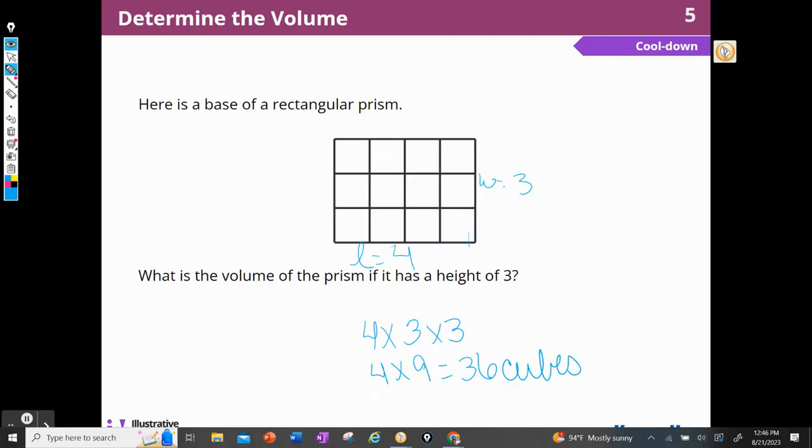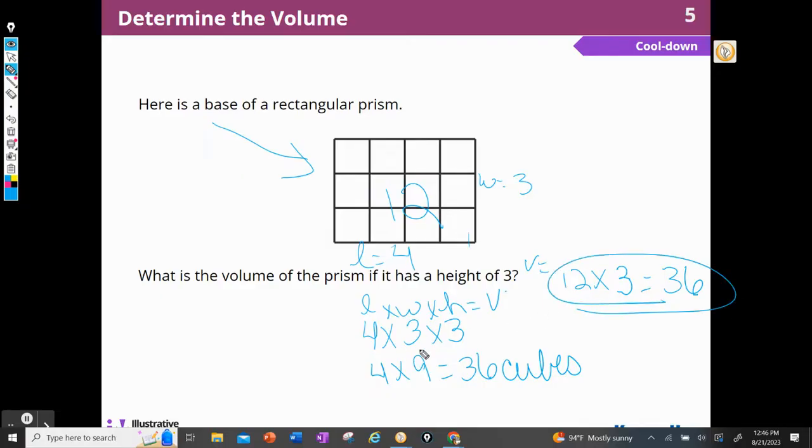And I don't need to see the whole rectangular prism. If I can find the area of the base, which was 12, and multiply it times the height, we could have done that too, which is 36. We could find the length, the width, and the height, and that also gives us the same answer. So we have options. We can find the area of the base, or we can find the length and the width.